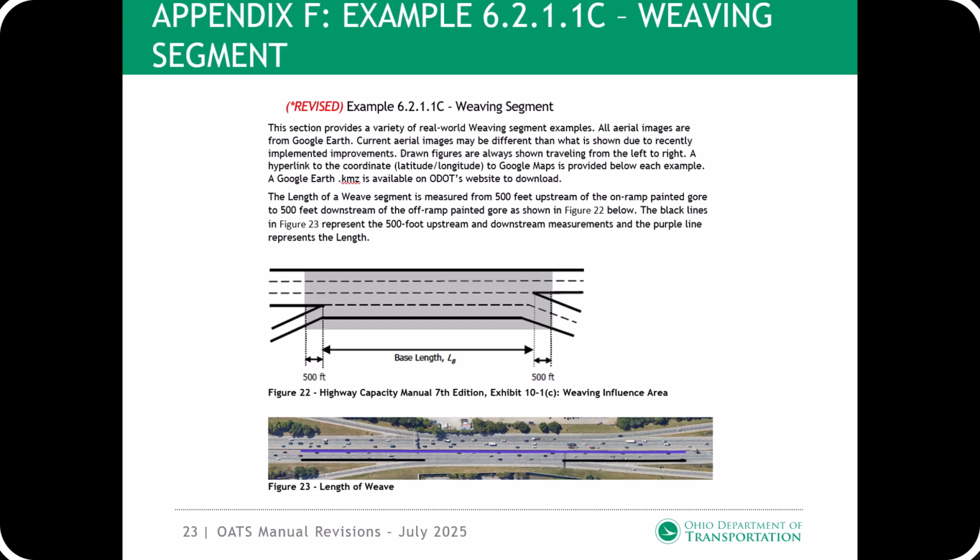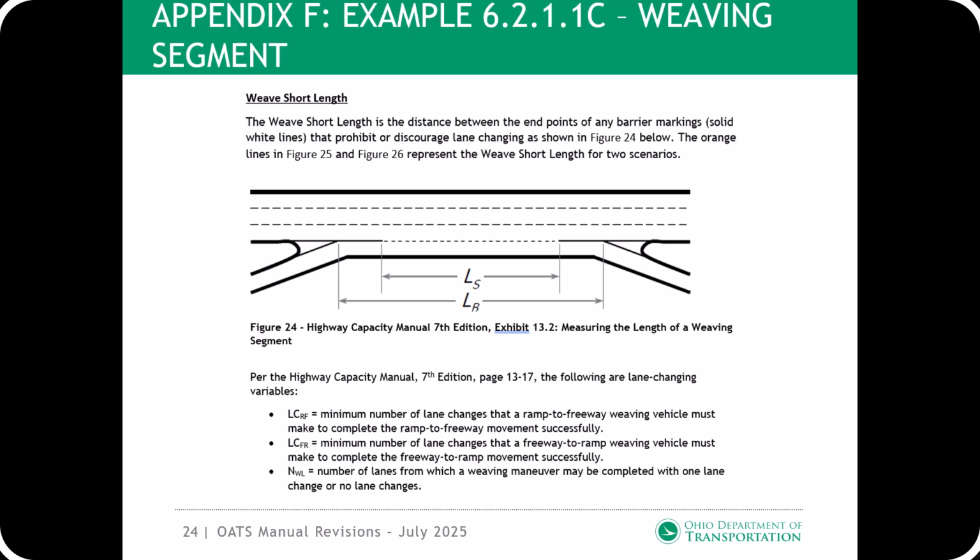6.2.1.1c, weaving segment. Several revisions were made to this section. First, real-world examples were added showing how to determine various inputs for a weaving segment. Second, information on the weaving influence area was added. Information was added for the weave short length and lane changing variables.